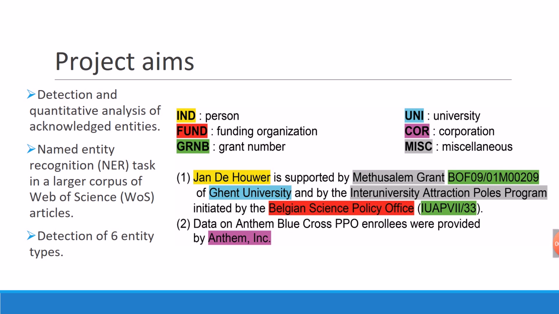Previous works on automatic acknowledgements analysis, of which we are aware, were mostly concerned with the extraction of funding organizations and grant numbers. Acknowledgements in Web of Science have also information about funding organization and grant number. We want to extend that to other types of acknowledged entities.